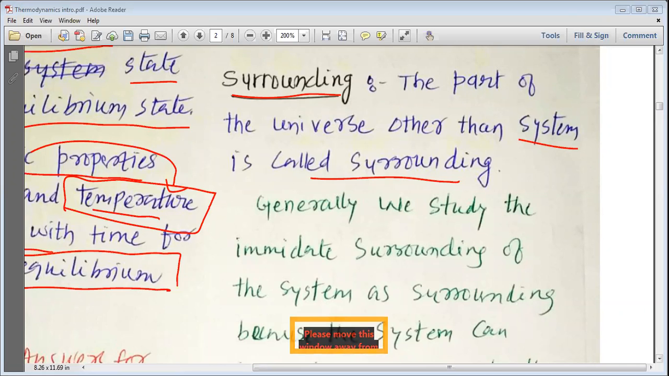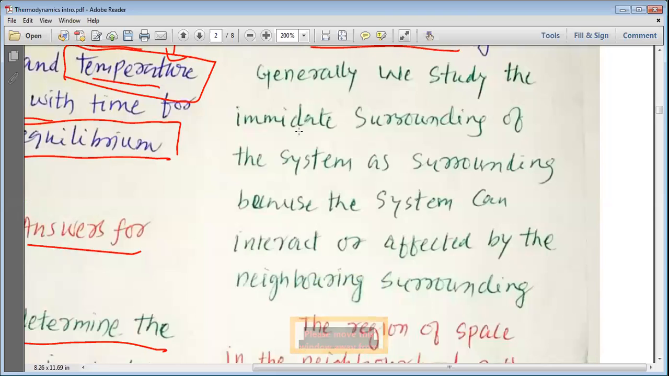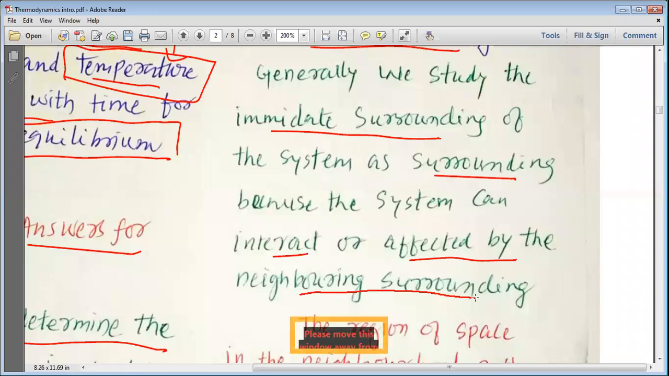Generally, we study the immediate surrounding of the system as the surrounding, because the system can interact with or be affected by the neighboring surrounding only. So generally, we say that all the rest of the universe is surrounding, but we consider the nearby or neighboring surrounding as the surrounding, but this is the general case. Whatever really affects the system directly, we should consider it as a surrounding and do the scientific study.